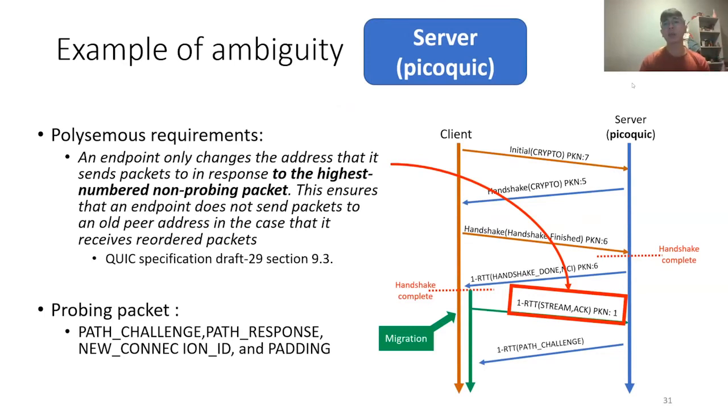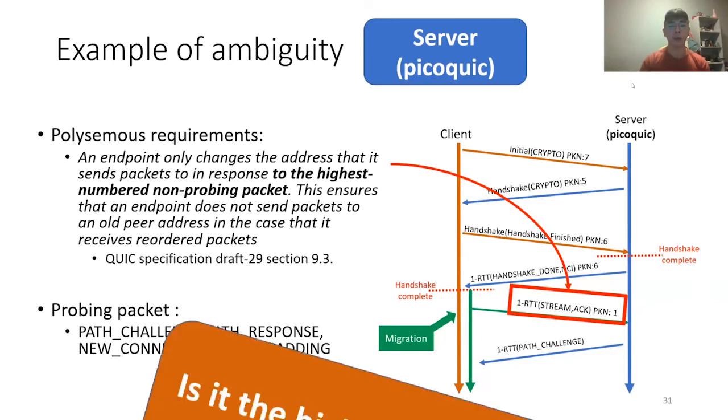In such a case, we would have to consider the first 1-RTT packet shown in red. Both interpretations of the requirement are valid from a formal point of view. However, the implementer seems to have chosen the application encryption level solution. Even if the most appropriate interpretation may seem trivial for an implementer, the ambiguity should be removed.